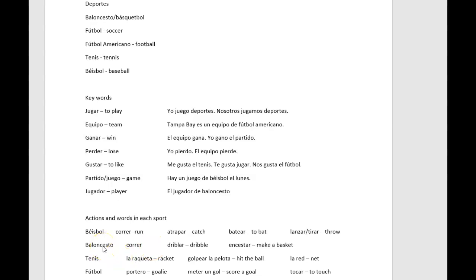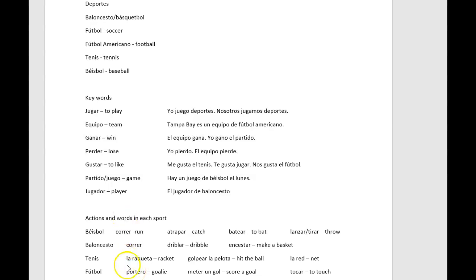In baloncesto, basketball, we've got some of these actions like driblar, encestar. Y tenis, we use la raqueta to hit the ball. The actual word to hit the ball, golpear la pelota, and then la red is net.